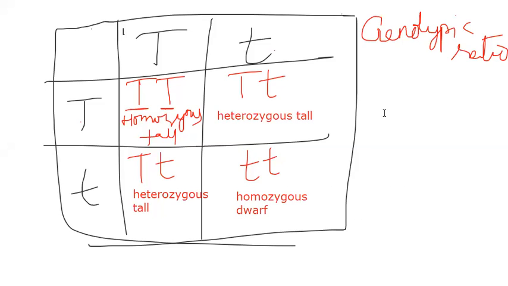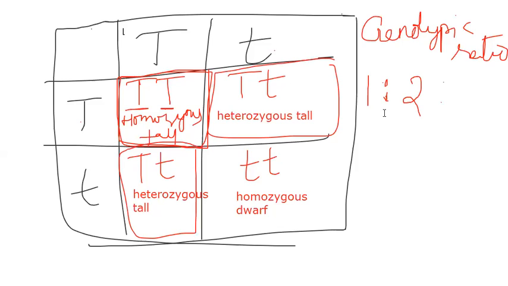So how many homozygous tall plants appeared here? See the first one. How many homozygous tall plants appeared? One. How many heterozygous tall plants appeared? Two. This is heterozygous tall and this is heterozygous tall. How many homozygous dwarf plants appeared? One. That's it. So what is the genotypic ratio? Sir, once again you tell that, sir. Which one?